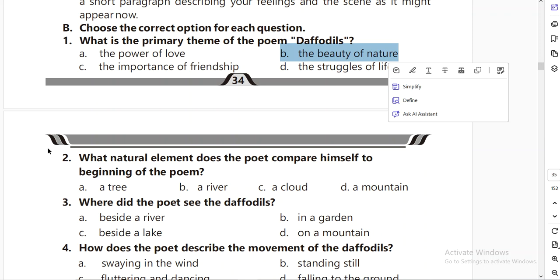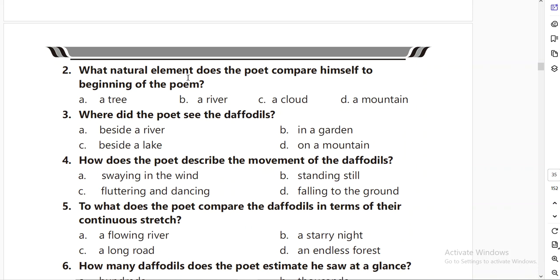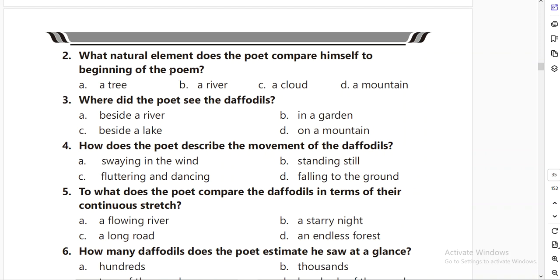Next we have the second question: what natural element does the poet compare himself to at the beginning of the poem? If you remember the verse in which the poet says "I wandered lonely as a cloud", he was comparing himself to a cloud. They have given us the options: a tree, a river, a cloud, a mountain. So our answer will be option C, that is a cloud.